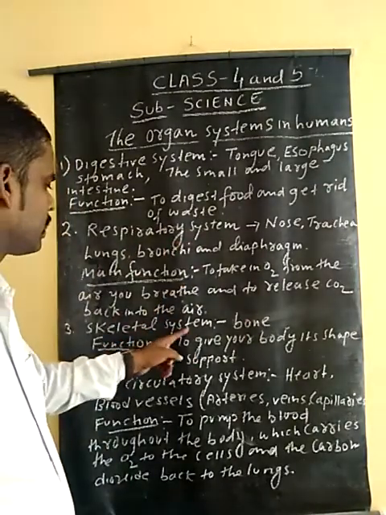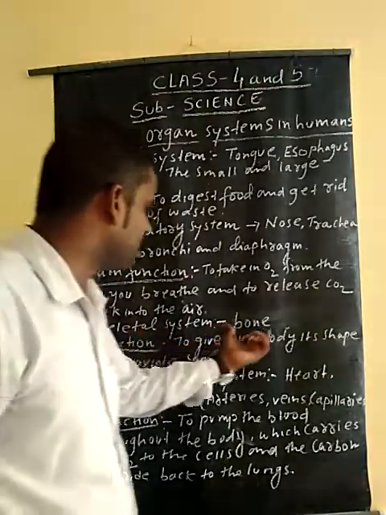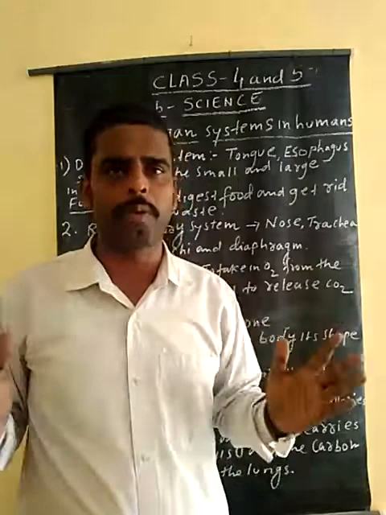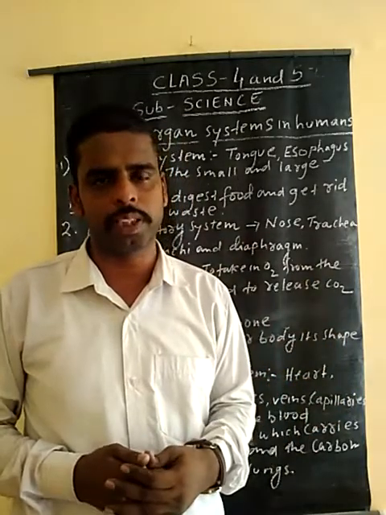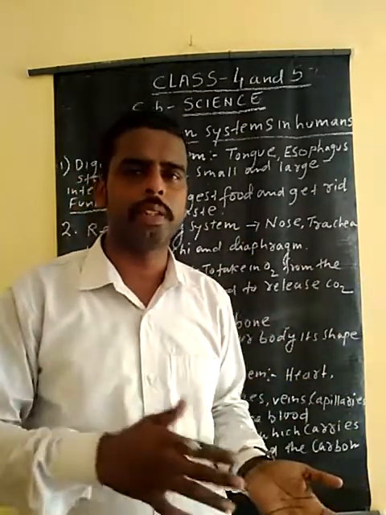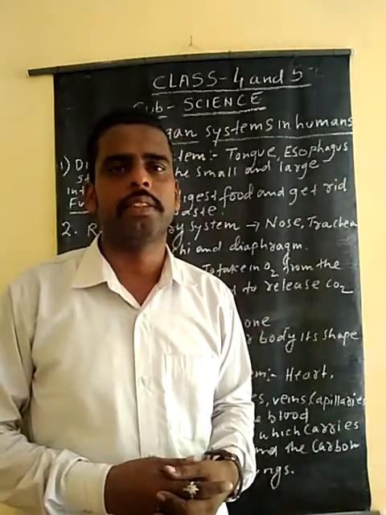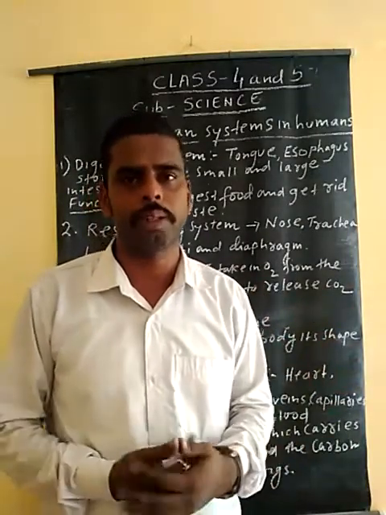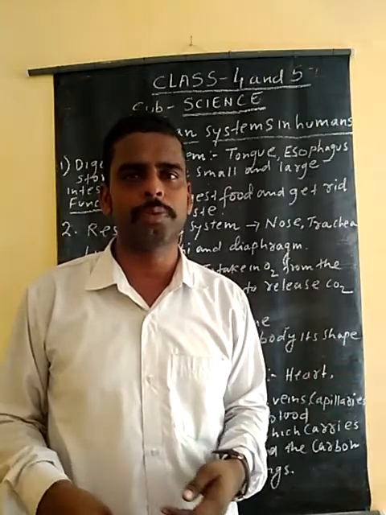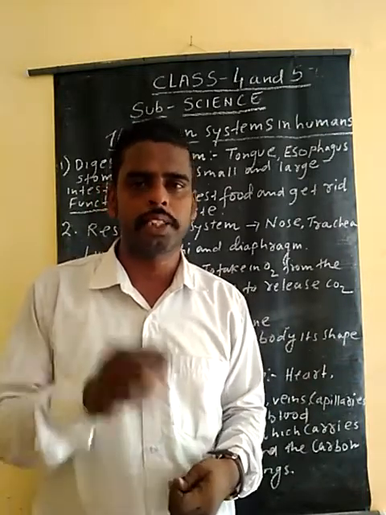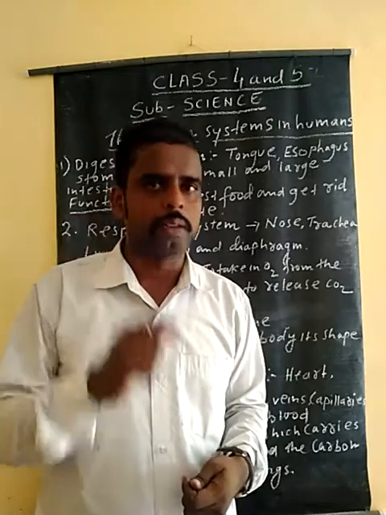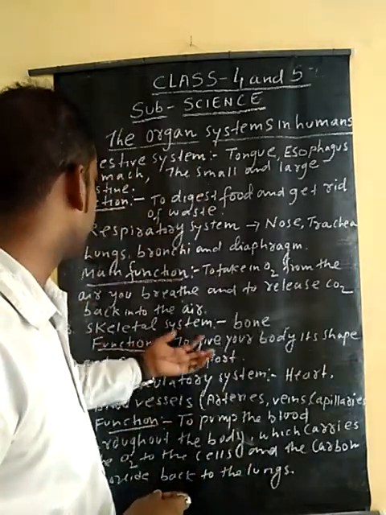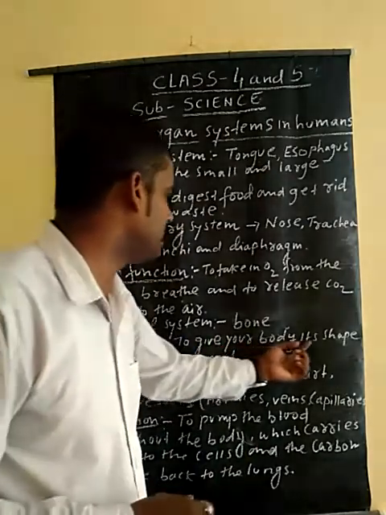Third one is the skeleton system. In the skeleton, the main organ is bone, because bone gives our body a shape and size. So you see me, there are bones in me, and there are 206 bones present in our body. And you know, an infant child when born has 300 bones, meaning their body is made of cartilage, but our body is made of bones. And the femur is the longest bone in our body, and the stapes is the smallest bone, present in our ears.